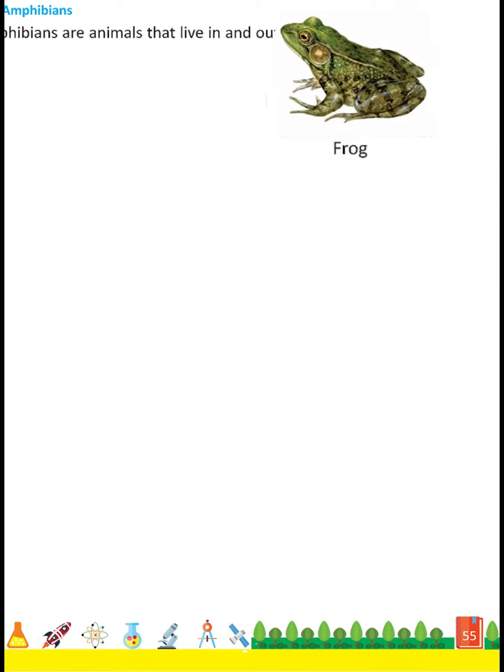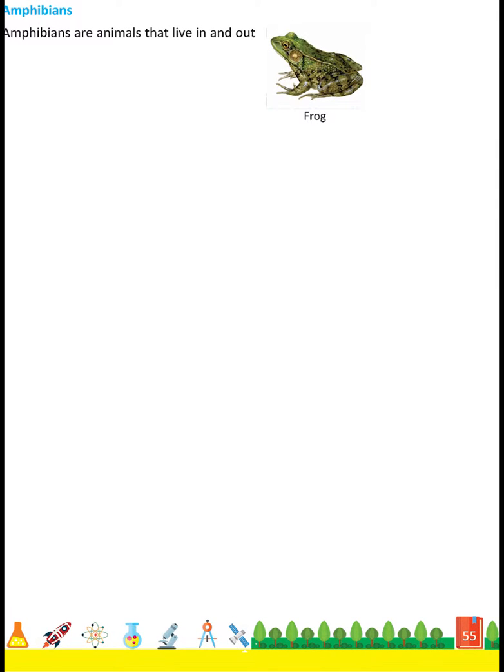Amphibians. Amphibians are animals that live in and out of the water. When they are on land, they breathe through lungs. When they are in water, they breathe through their moist skin. For example, frog and salamander.